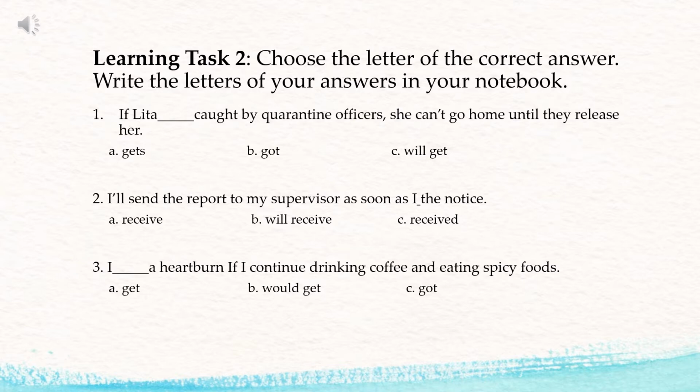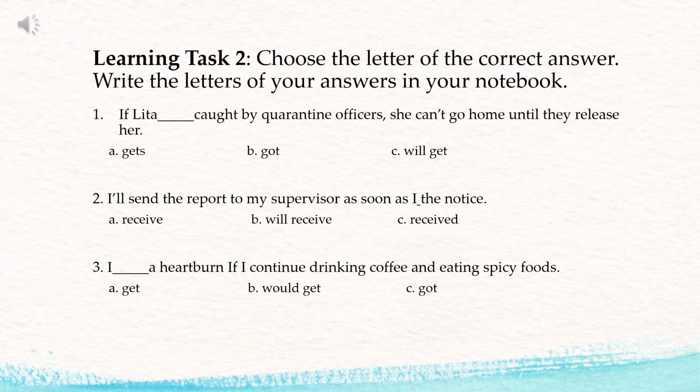Whenever we say main clause, it has its own subject and predicate, it expresses a complete thought, and it can stand alone. Unlike the subordinate clause, which can be called the if clause or conditional clause, it cannot stand alone because it doesn't express a complete thought. But here, it expresses the condition. So if Lita is caught by quarantine officers, what will happen? She can't go home until they release her.